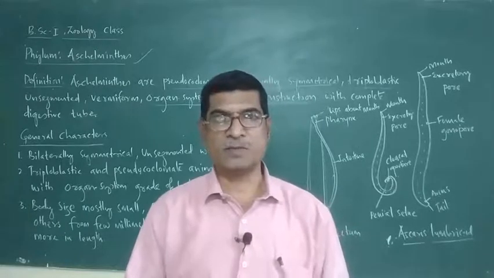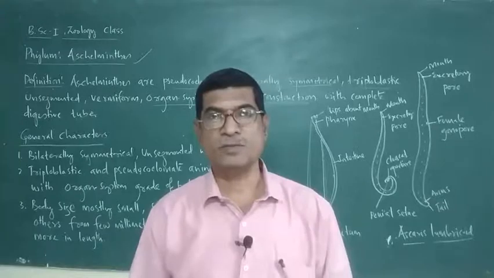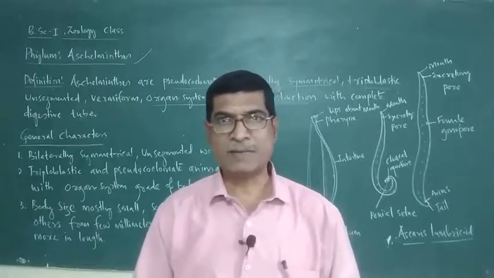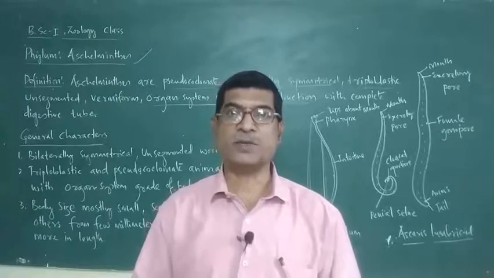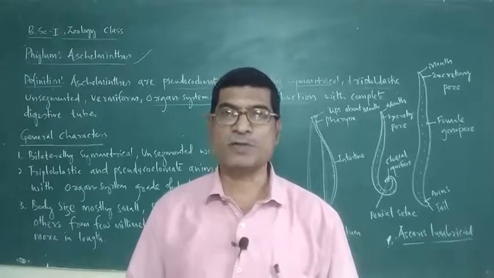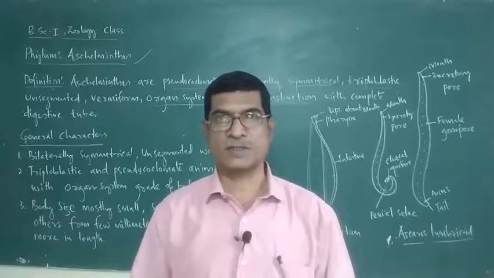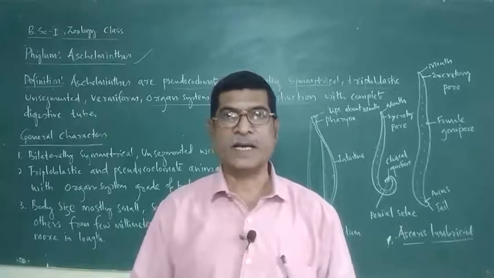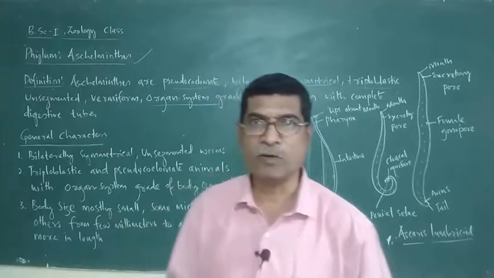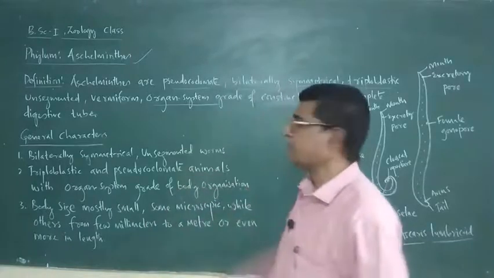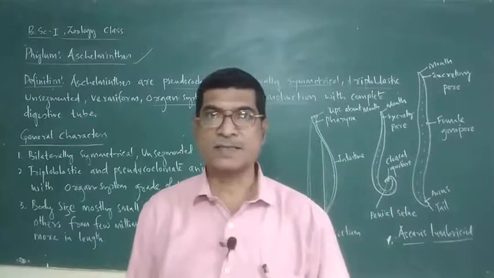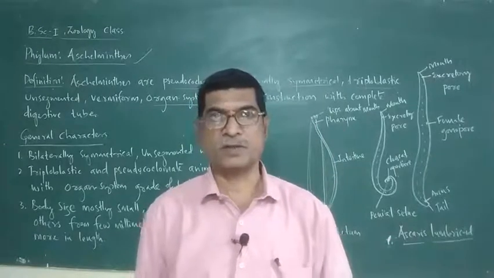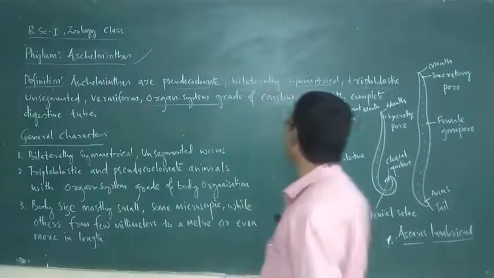So Aschelminthes worms are superior to Platyhelminthes. Platyhelminthes worms are superior to coelenterates. Coelenterates are superior to poriferans. Poriferans are superior to protozoans. Like that, they are evolving. And the Aschelminthes worms developed organ system grade of body organization.